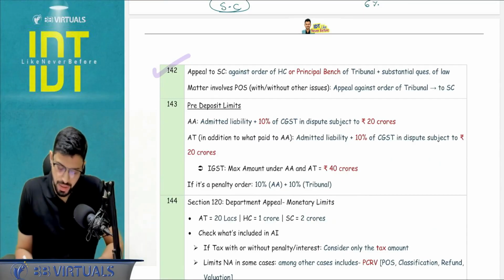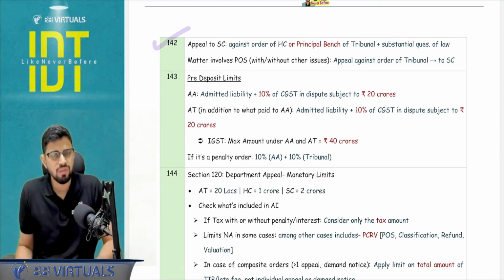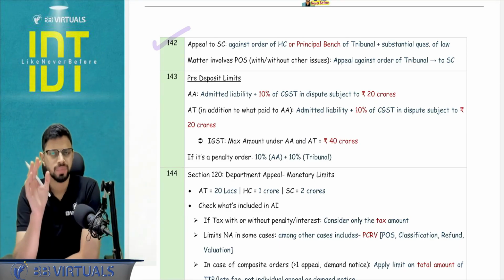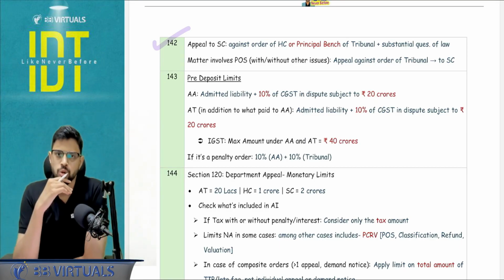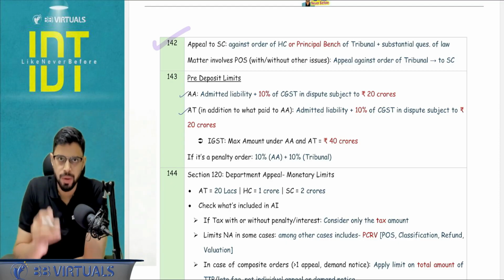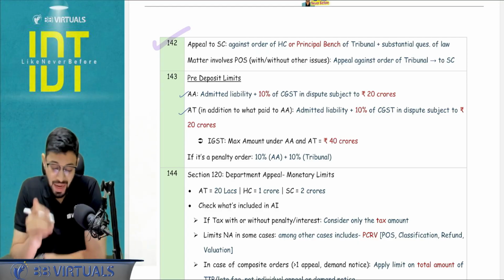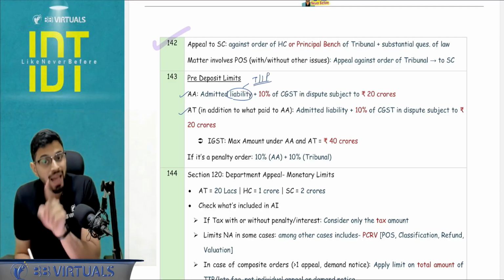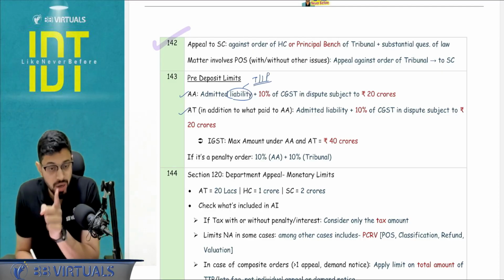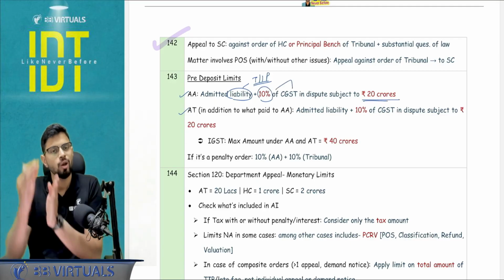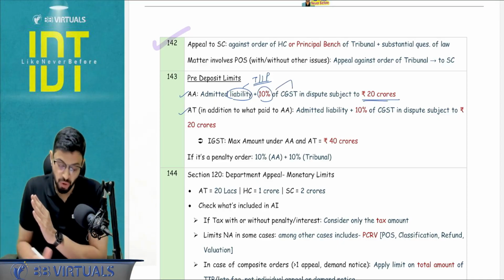I have already covered this. Next, pre-deposit limits, obviously very important, but I think everyone does it. This is just to reiterate that there was an amendment last time. So for pre-deposit, first we'll discuss the appellate authority, then the tribunal. Whatever is your admitted liability, you need to pay: the tax, interest as well as penalty. Then you see the balance disputed tax, and 10% of that amount you have to pay, subject to 20 CR under CGST. Correspondingly under IGST it will be 40 CR.